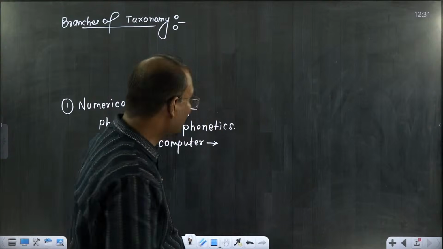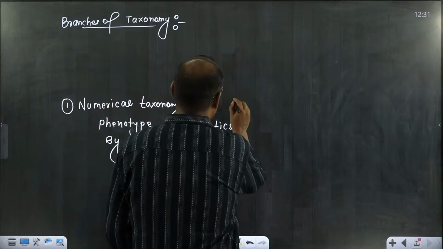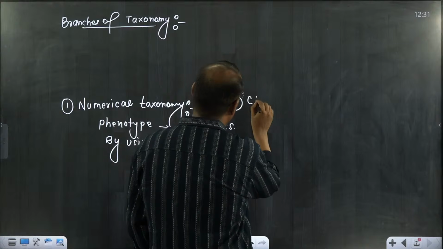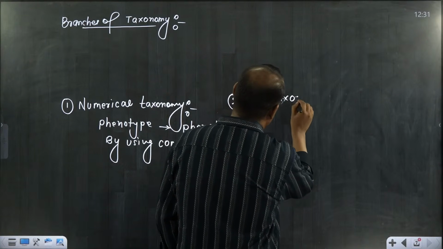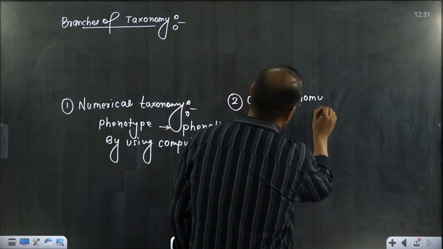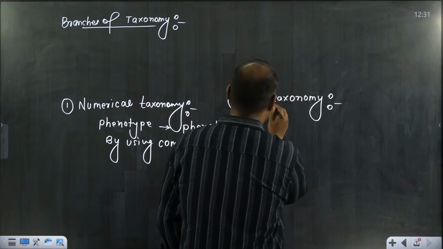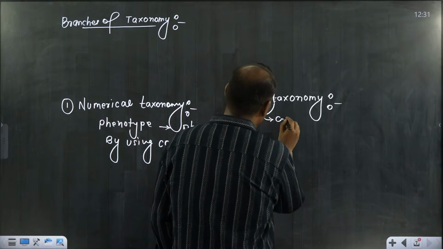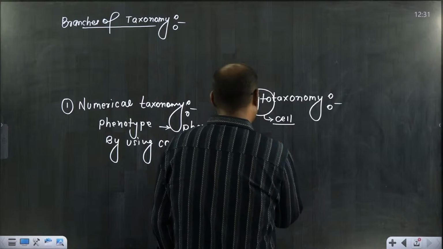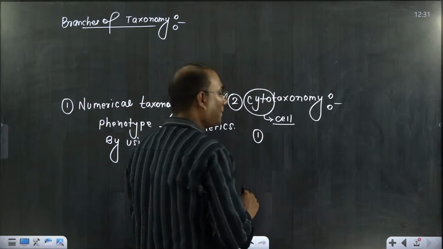The next one is cytotaxonomy. Cyto means cell. And inside the cell, what is the most important thing?